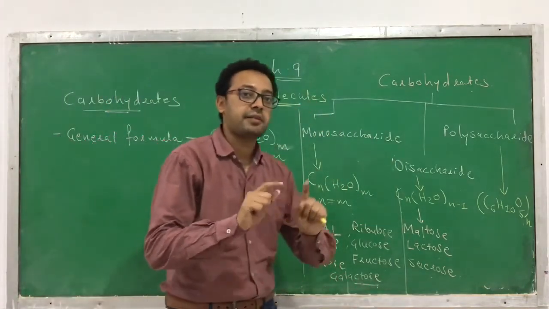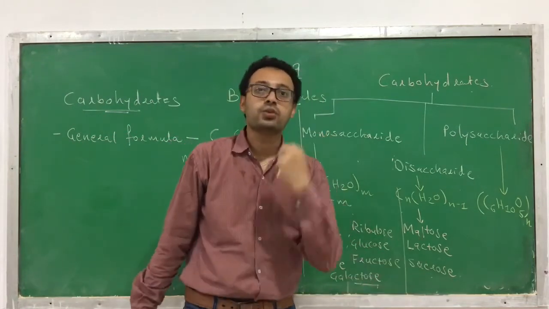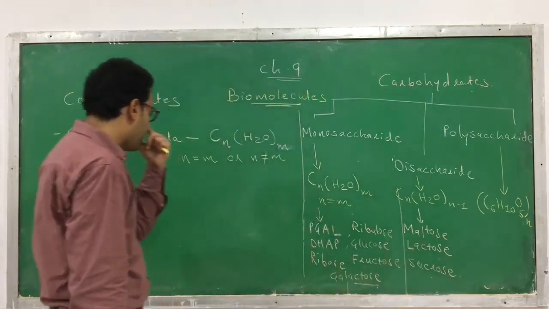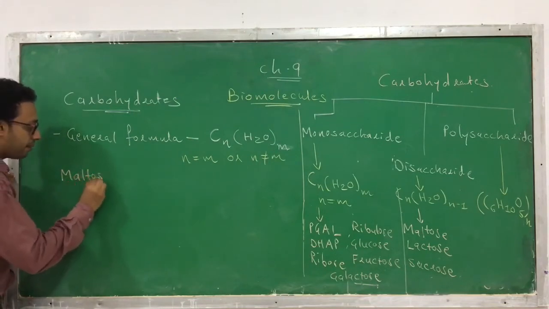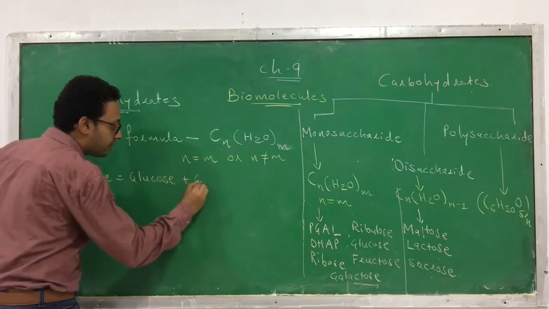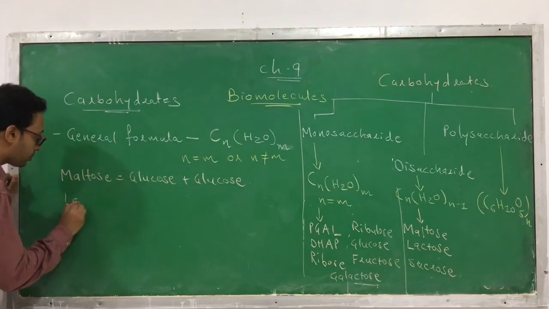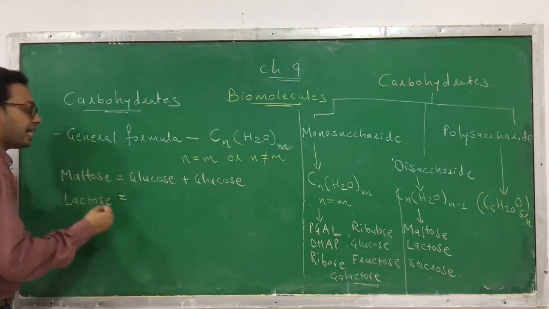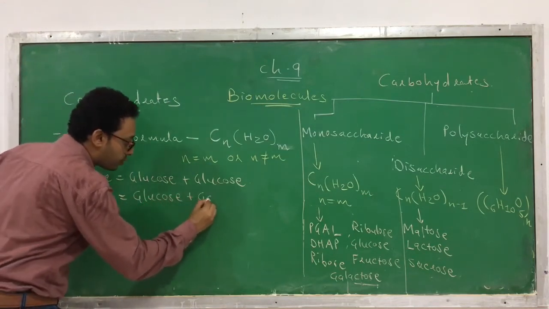Disaccharide means it consists of 2 units. So maltose is made up of 2 sugars. Which 2 sugars? 2 molecules of glucose. Remember, this is very important. Maltose is made up of glucose plus glucose. Similarly, lactose is also made up of 2 sugars because it's a disaccharide. And which are they? Glucose plus galactose.